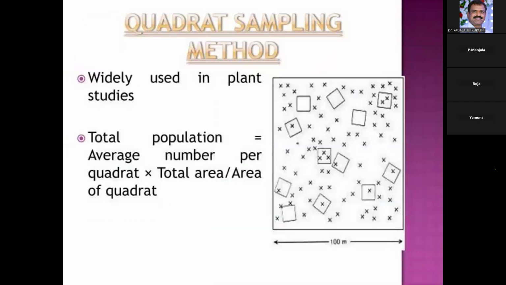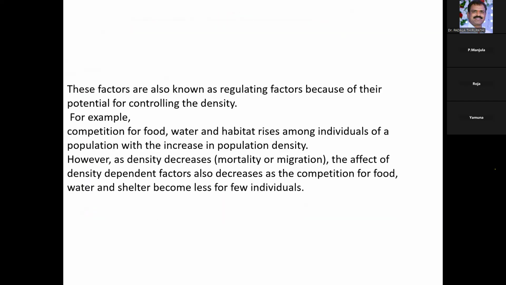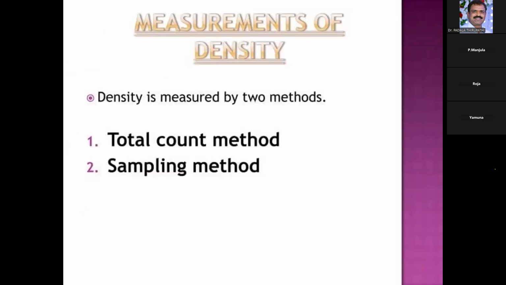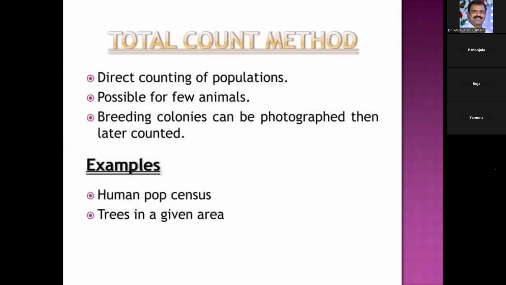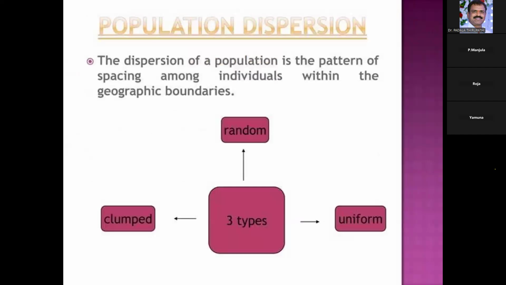So this is about the population density, the characteristics and factors which influence it, and the measurements of population density. Next characteristic is the population dispersion.